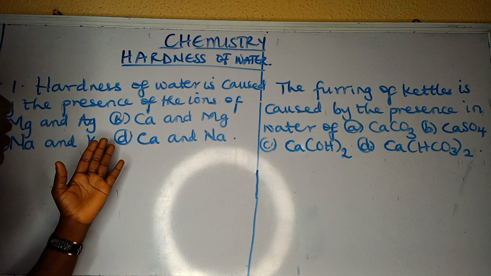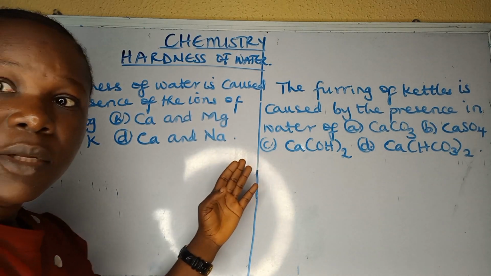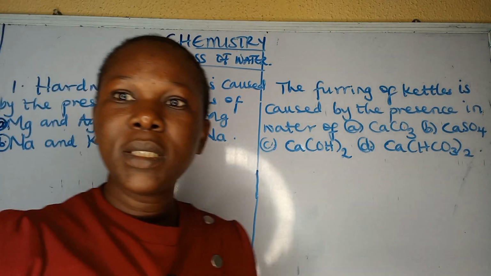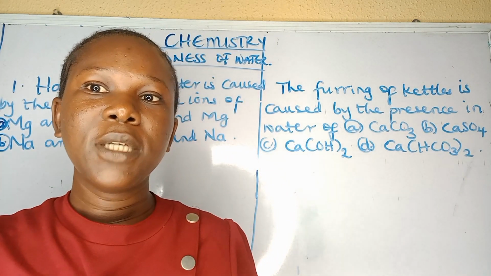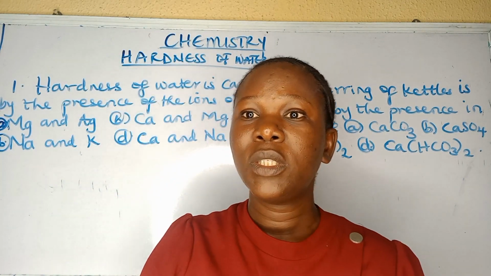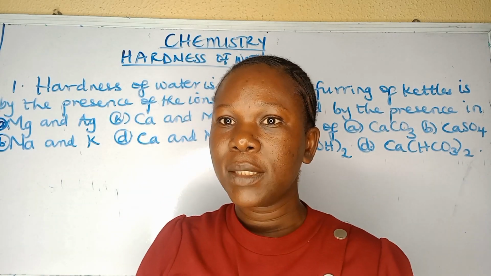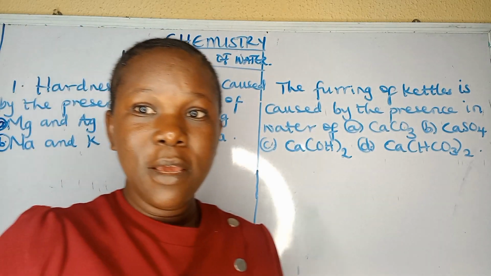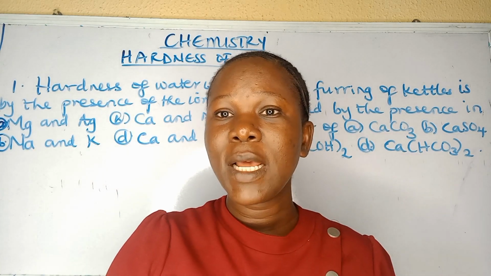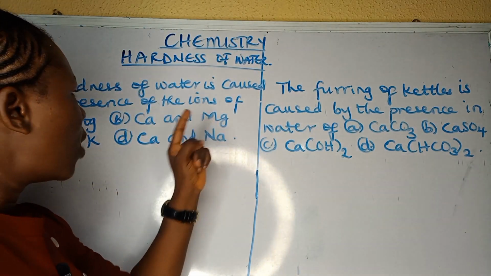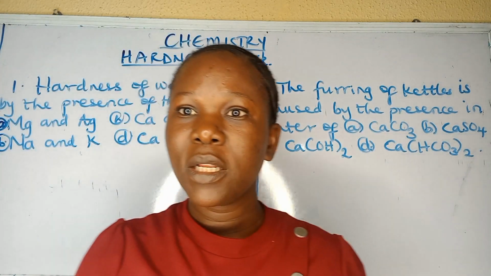Is it magnesium and silver? Is it calcium and magnesium? Is it sodium and potassium, or calcium and sodium? Please, anytime you want to answer JAMB questions or attempt any question in JAMB, you must check all the options before you choose your correct answer. Don't be excited if you see an answer that is related to what you're looking for. Anyways, back to our question. Our answer is calcium and magnesium ions.